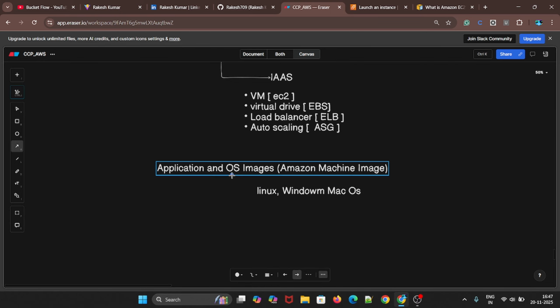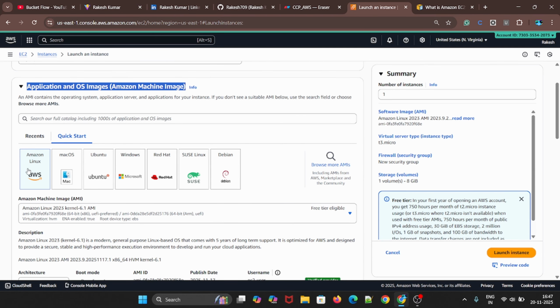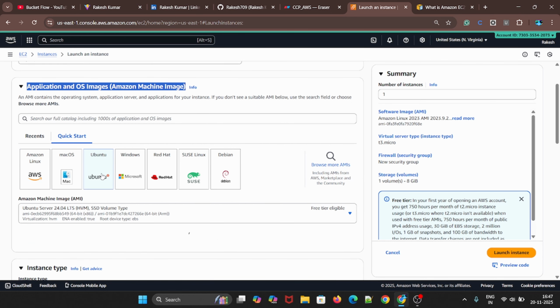So these are all the options we have. In Linux also we have different versions, different flavors. There is no need to worry about that; we'll see. As of now you can go with Amazon Linux. In Amazon Linux you will get a few pre-installed things in the Amazon instance, and in Ubuntu you will get a fresh one. You need to do everything from scratch.